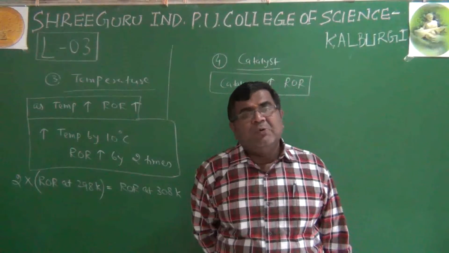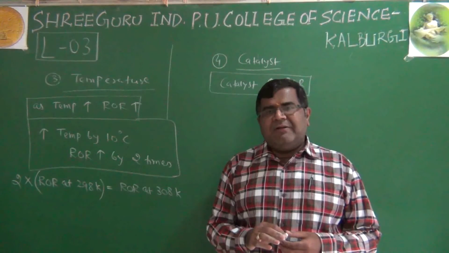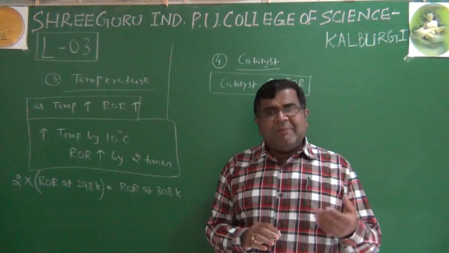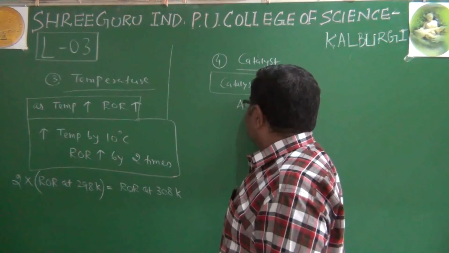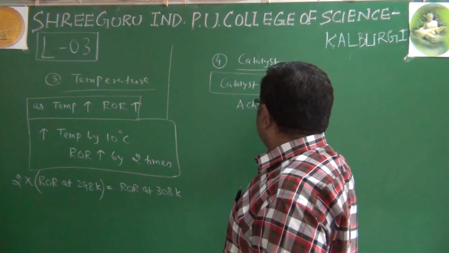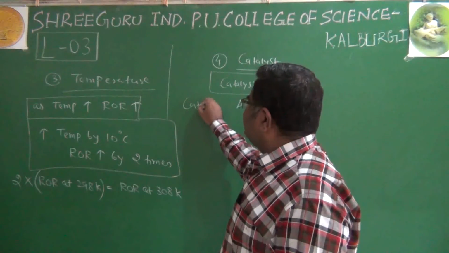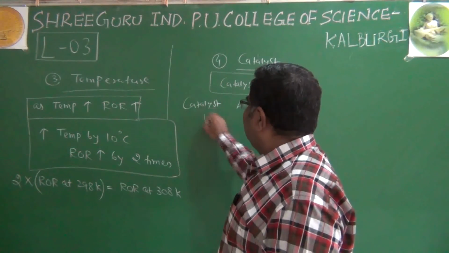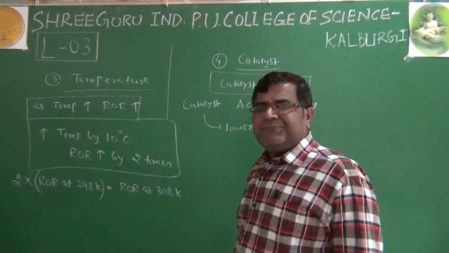Now, how are they able to do that? There is one energy required for the reactant molecules to take part in a chemical reaction. We call it the activation energy. What does a catalyst do? A catalyst lowers this activation energy.